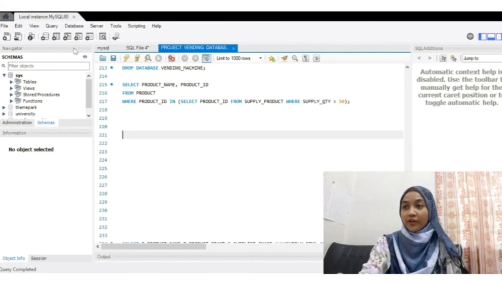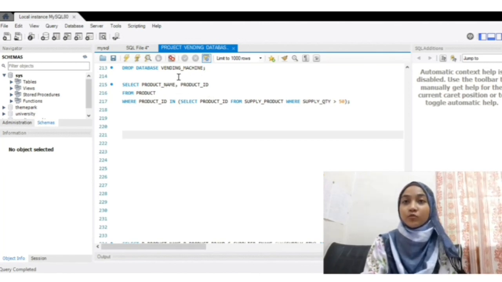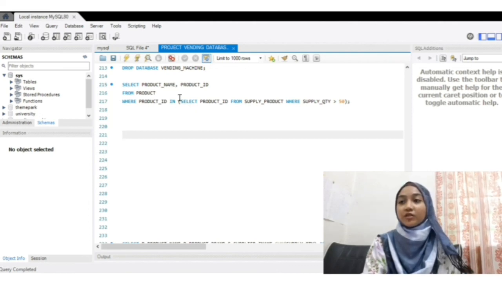Alright, now let's look at the query that I have written in SQL Workbench. First, we need to select the outer query, which is product name and product ID, from the table. Based on the question, we use the product table, so we write from product table. Next, for the subquery, we use IN to reach the requirement: where product ID in (select product ID from supply product where supply quantity is greater than 50).